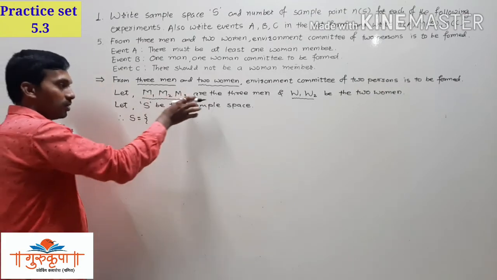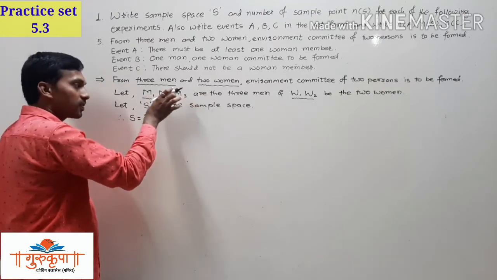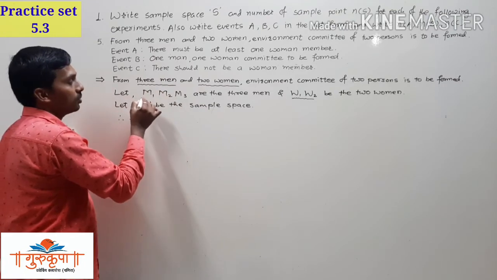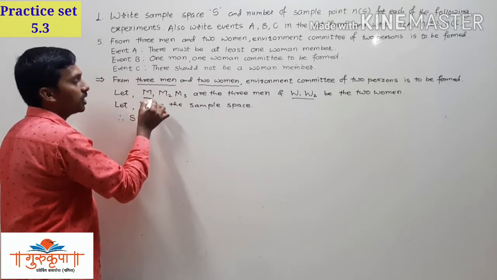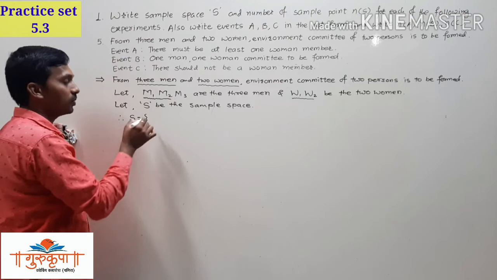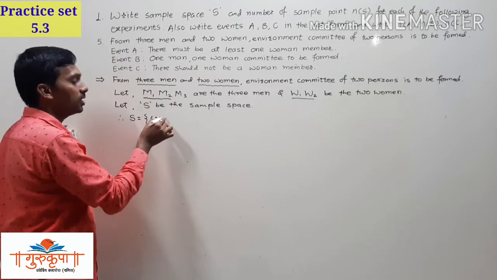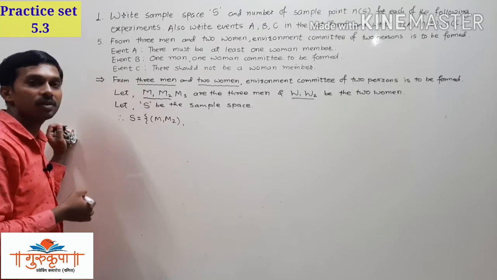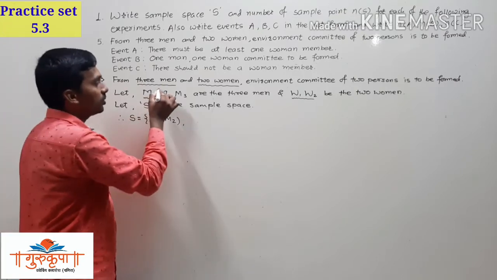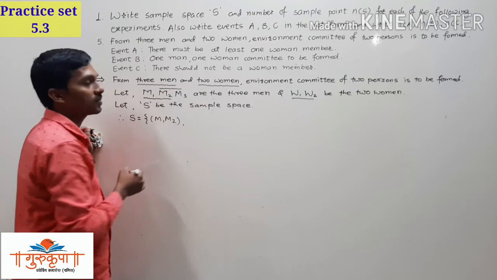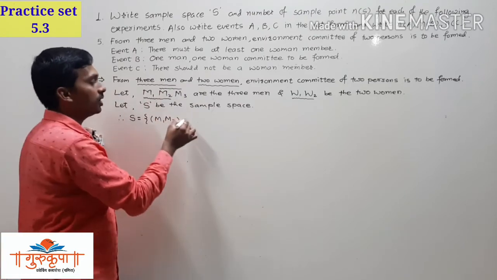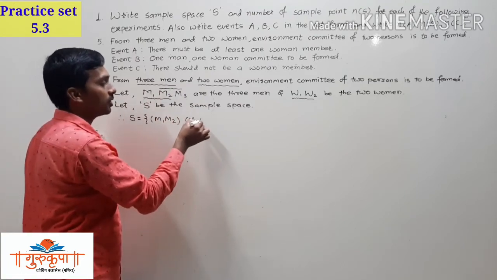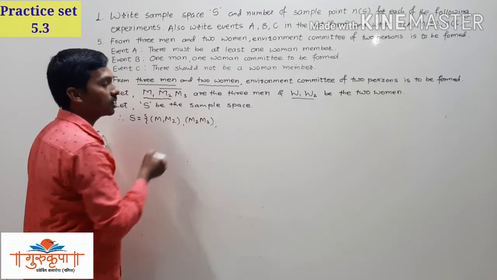So first we form the committees of men only, taking 2 persons. The first committee is M1, M2. That is one committee formed. Then M2, M3, that is the second committee.